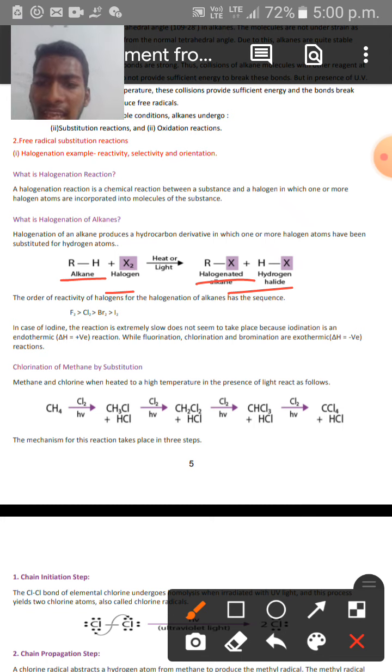And see the order of reactivity of halogens for this halogenation of alkanes.